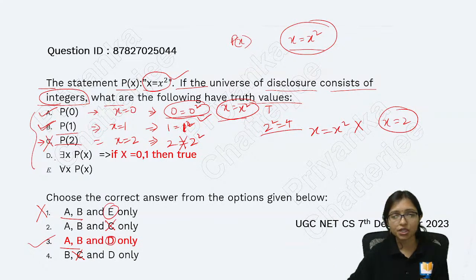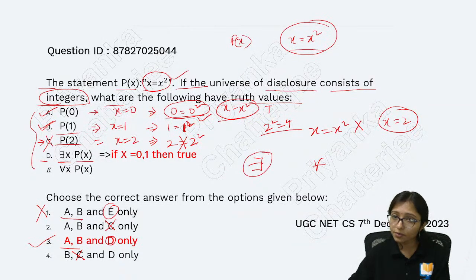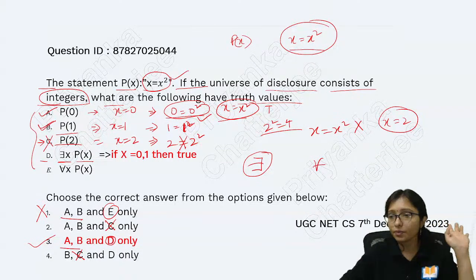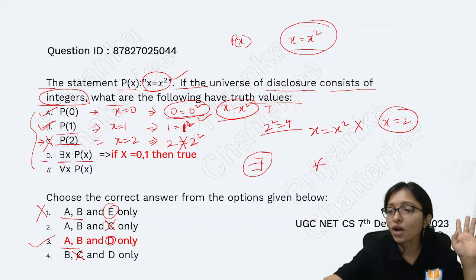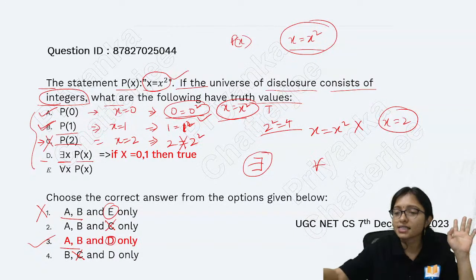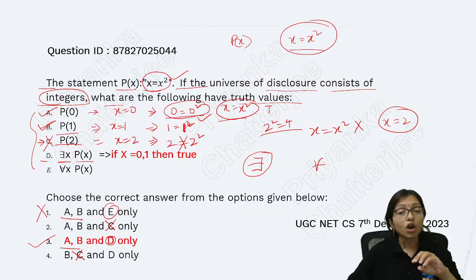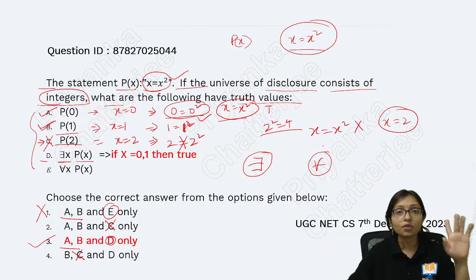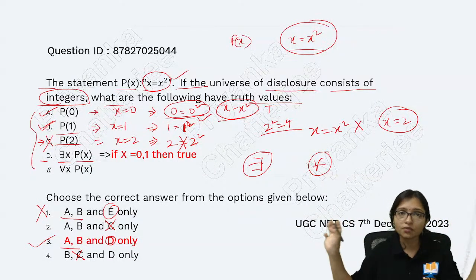That is, you have to check. D is telling you there exists x such that p(x). Here is the difference between there exists and for all. There exists means if you are able to prove it for any one value, then the statement will be true. For all means for everyone it should be true. That is called for all.